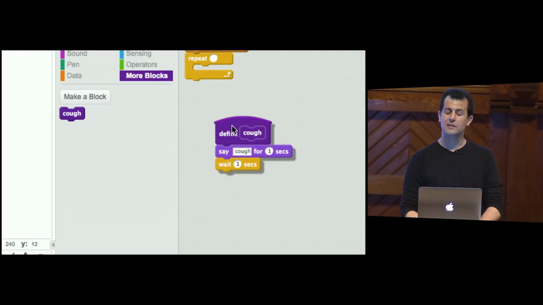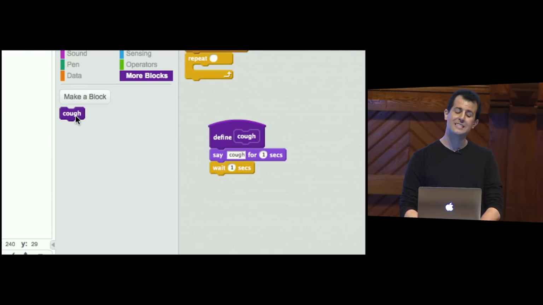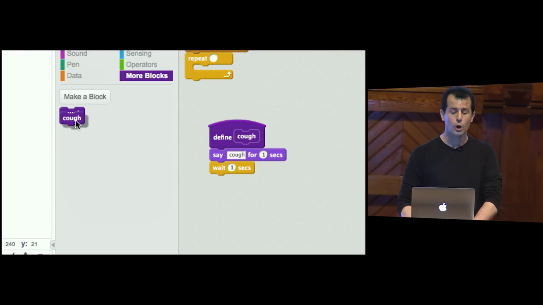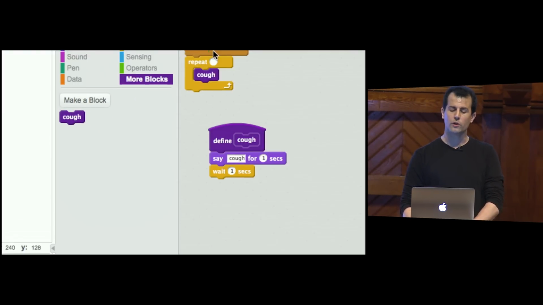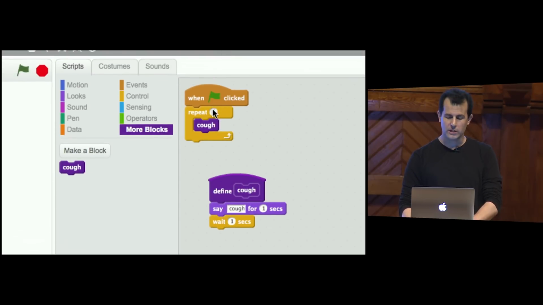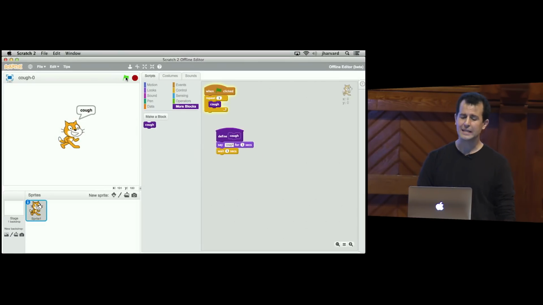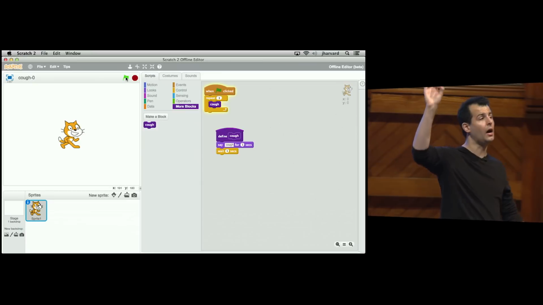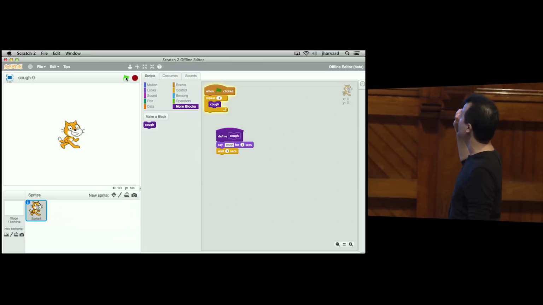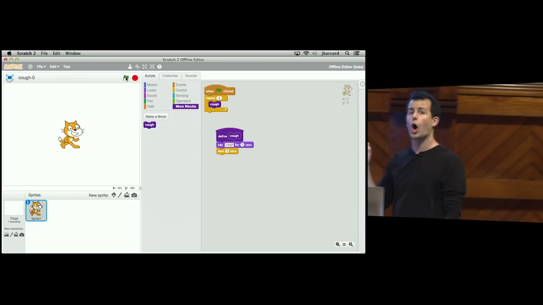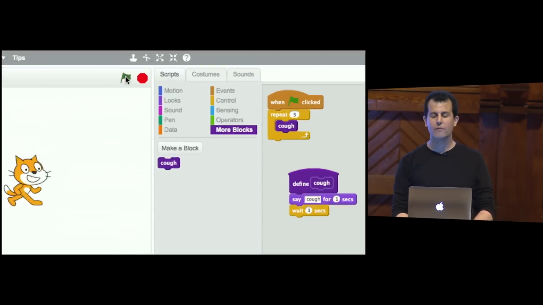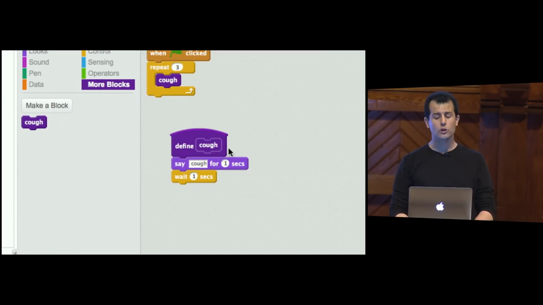Now, it is implemented like this, but notice that Scratch has given us a physical representation of that whole block over here. So now I can just drag this over here, say repeat 3 times, and what's going to happen now when I play this script is only one program is running at a time. There's only one when green flag clicked. But that purple block called cough is effectively telling Scratch every time you see that puzzle piece, actually execute these steps that I happen to implement manually. So that's kind of neat.